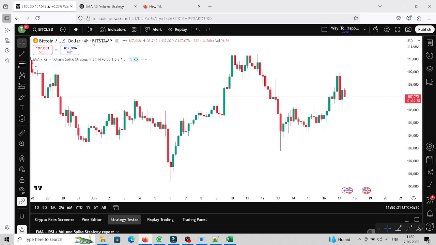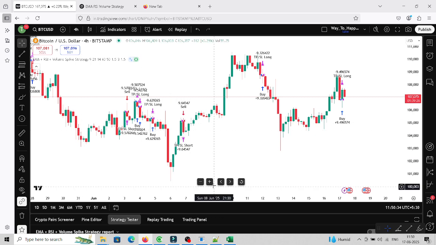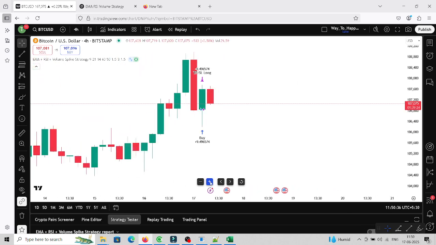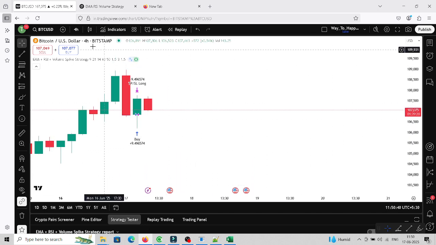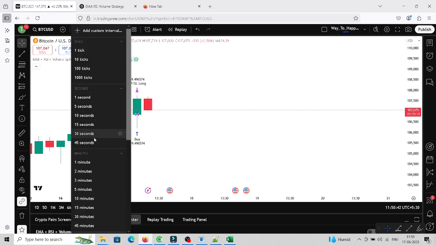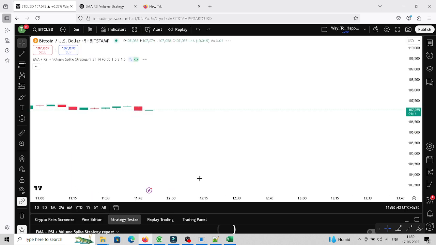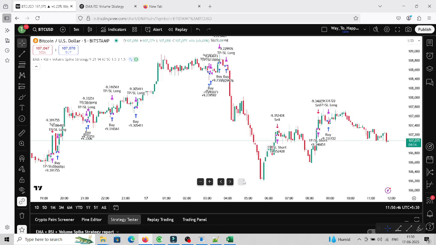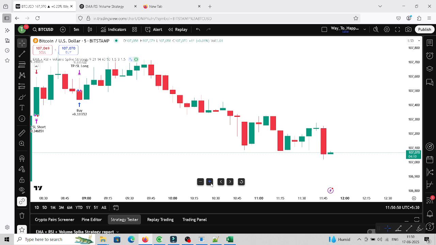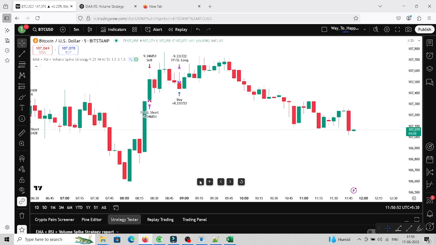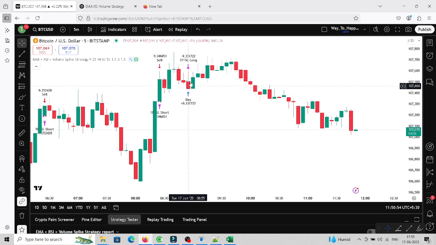This is being added to the chart. You see what is gonna happen. This is giving me a buying setup. For example, this is a 4 hour. Let's go to the 5 minutes and see what is happening. It has given me a buy and then it is selling.